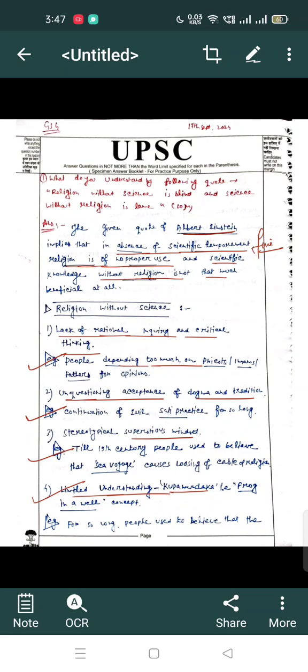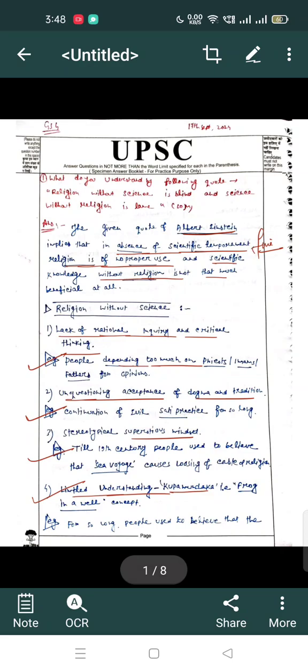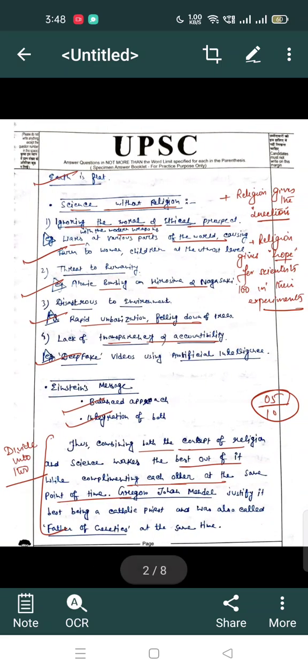For the 10 markers it will be 2 pages, for the 20 markers it will be 4 pages, and we have to take care of the word limits. We have to write everything within the stipulated margin. We are not supposed to write anything beyond the margin on both sides, and we have to highlight whatever important pointers there are. This is how we have to continue, and we have to cover each and every dimension with examples for each and every point. That will eventually fetch you more and more marks. You have to interpret the thing in the introduction, then the body part, and then the conclusion, which will be a summary of the whole.